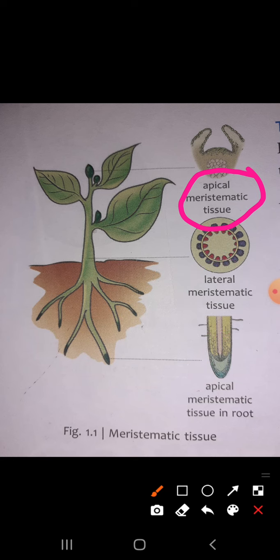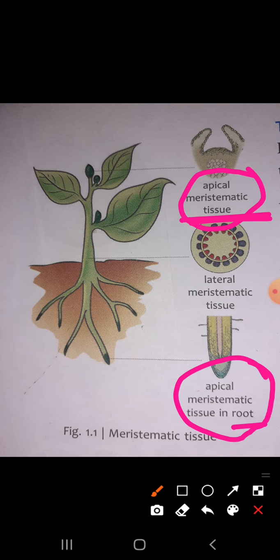Here you can see apical meristematic tissue and here you can see apical meristematic tissue, here in the root and here in the shoot. Shoot means the upper part. This is the shoot and this is your root. So two apical meristematic tissues are present, and they increase the length of the plant.